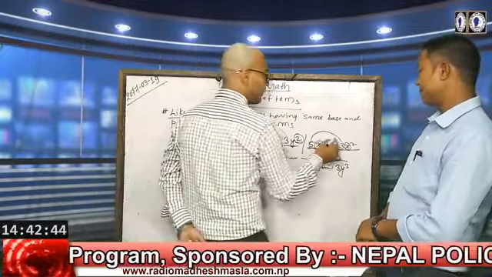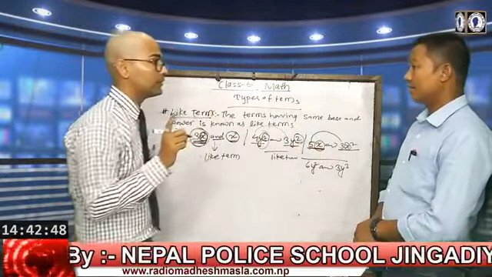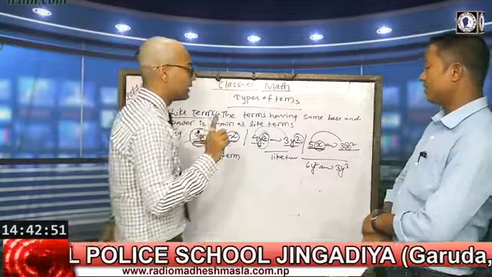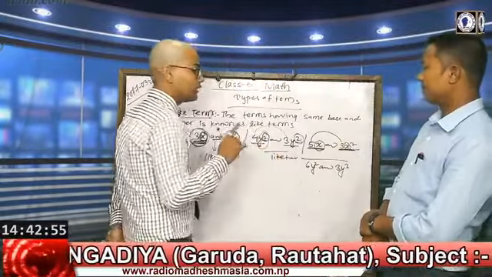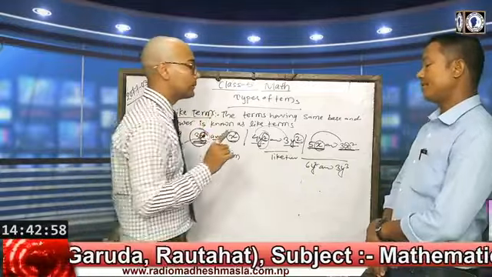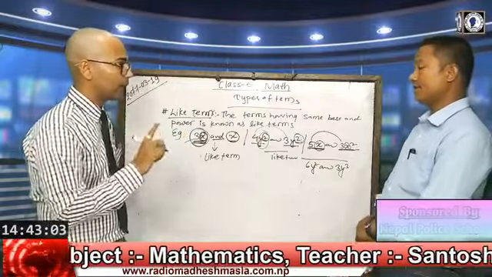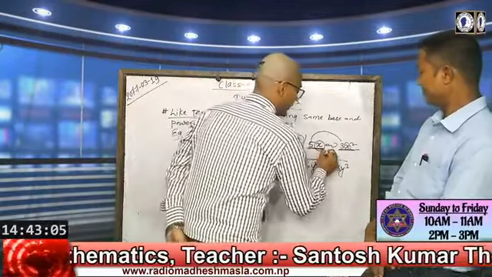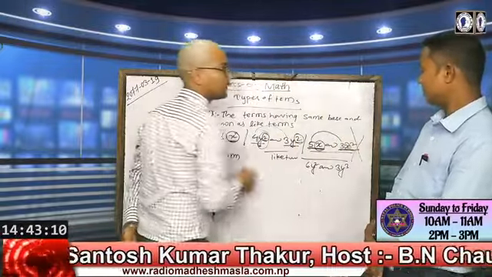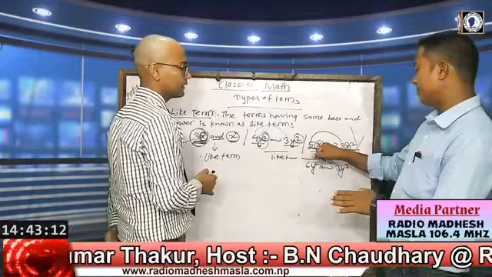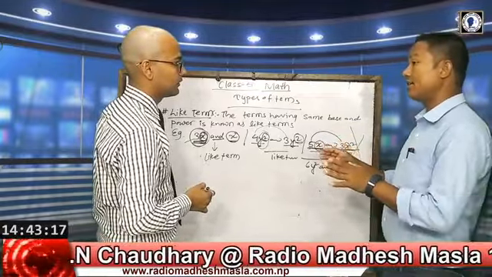But if we talk about the power, in 5x there is no power written. It means the power is 1. But in the second one, the power of x is given as 2. So the power is different among them. They are not like terms. It means the bases or powers are different. If the power is different, then it is not a like term, right, sir?